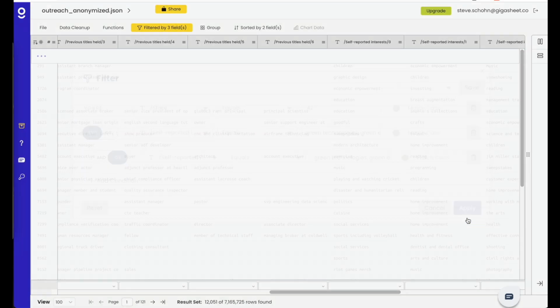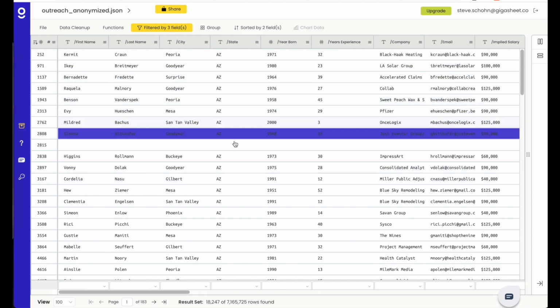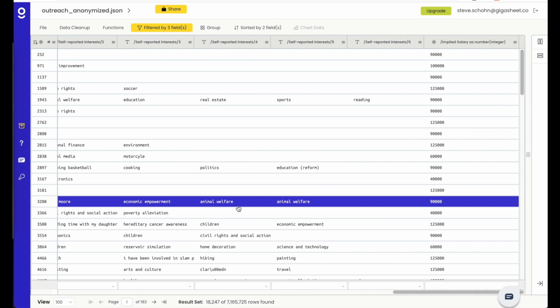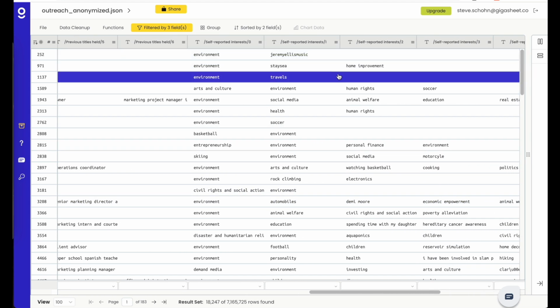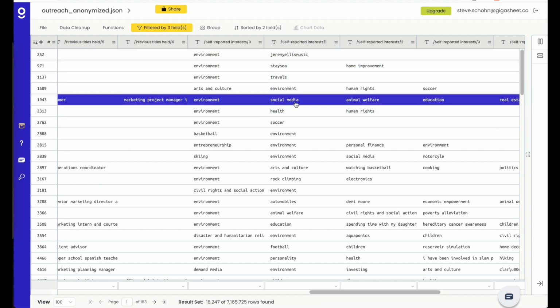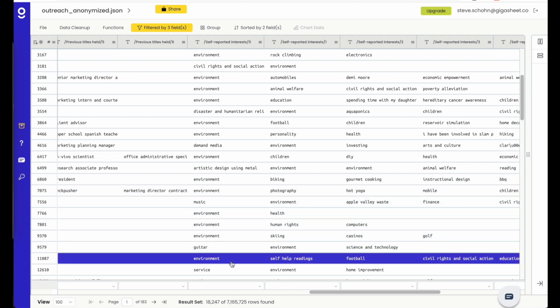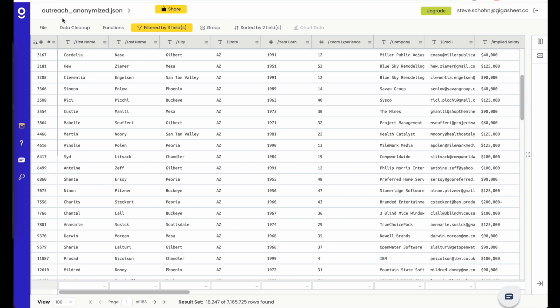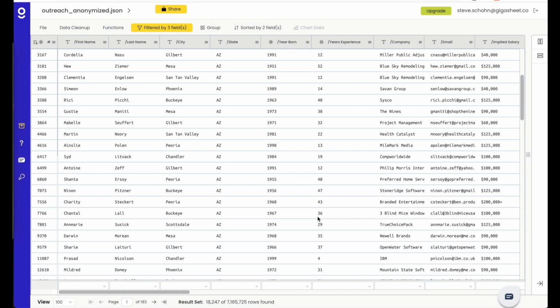We'll press apply. And where you've got 18,247 rows from our 7 million row data set. Again, all in Arizona, and just do a quick sanity check through the self-reported interests, and I see lots of stuff on the environment and so on. So with this data set now targeted for people installing solar panels in Arizona, again, I'm going to do a save as. I'm going to name it my Phoenix Solar dataset and press save.